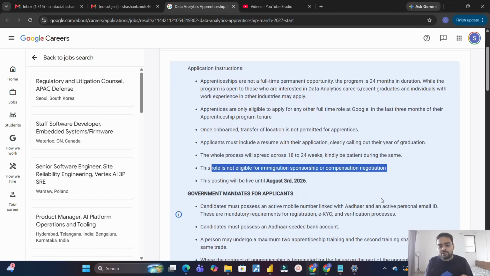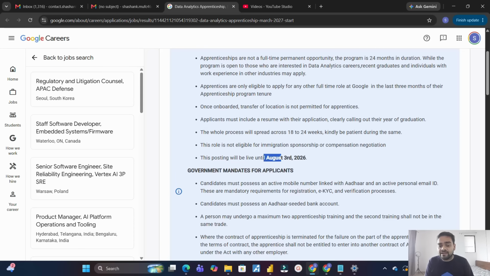Next point, which is very important, is that the posting will be live until 3rd of August. So that means you need to apply by 3rd of August for this apprenticeship program. So be quick. Once you see this video, go ahead, click on the link and apply. Obviously you need to prepare a resume, that is very, very important. What kind of resume you are preparing to get shortlisted, this is very important.